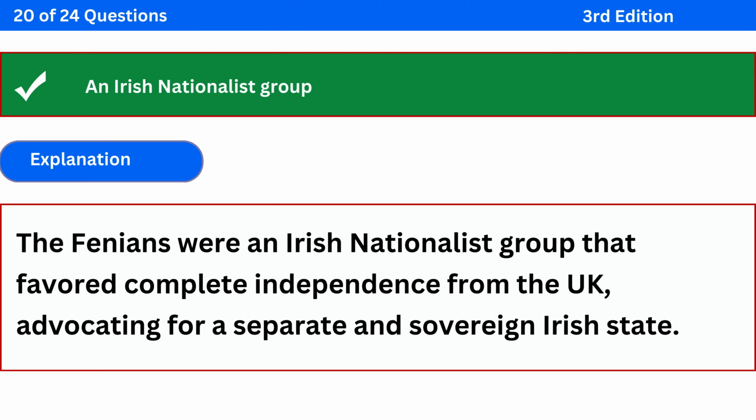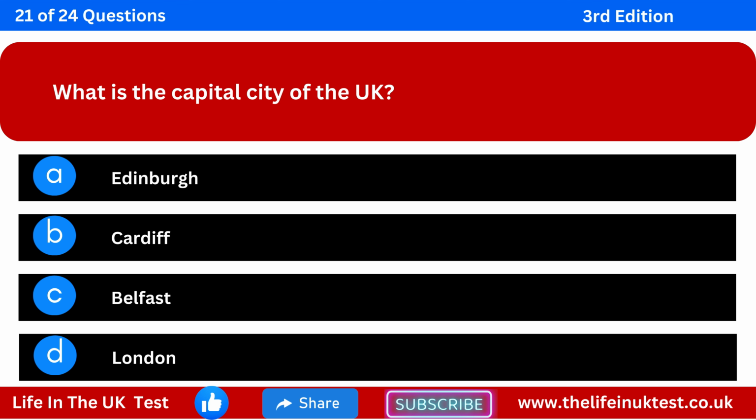The correct answer is an Irish nationalist group. Explanation: The Fenians were an Irish nationalist group that favored complete independence from the UK, advocating for a separate and sovereign Irish state. What is the capital city of the UK?